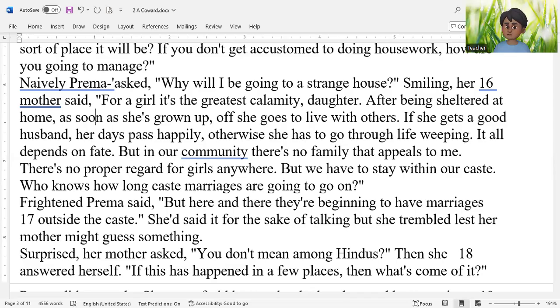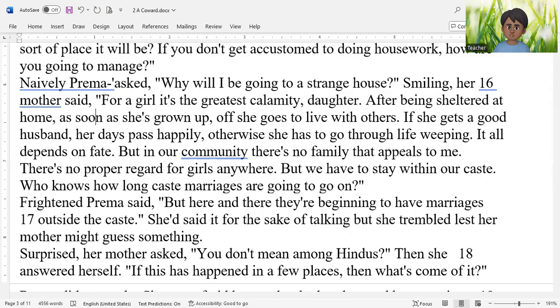Remark this, underline this, highlight this, and note down in your note copy. Under the character's name Prema, where you have written Prema's mother, please note down in the section where you are writing about characters. You wrote Kesav, then Prema, then Prema's mother. Under Prema's mother, write down that she believes in the caste system.